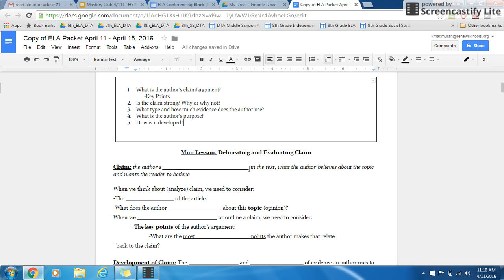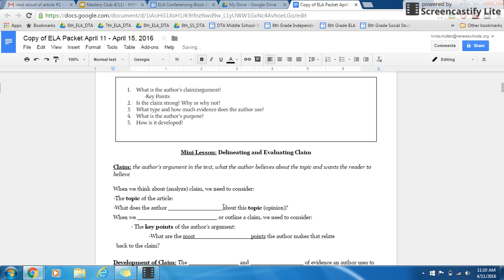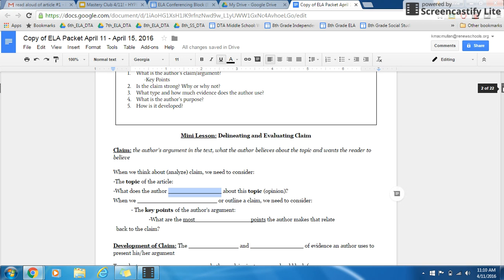So what is a claim? A claim is the author's argument in the text. And as I'm filling this in, you can fill this in on your paper. That's what the author believes about the topic and wants the reader to believe. When we analyze claim, we need to first consider the topic of the article. What is the article actually about? It's really important to understand topic before we can understand claim. If you don't know what the article's about, then you can't understand what the author believes about it.